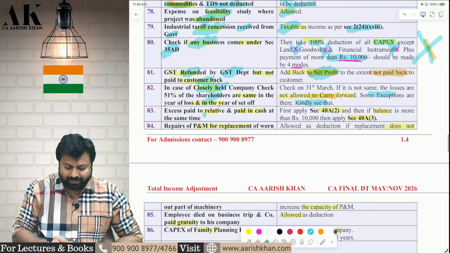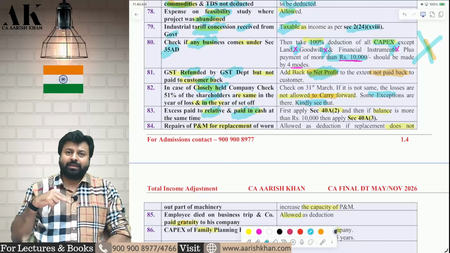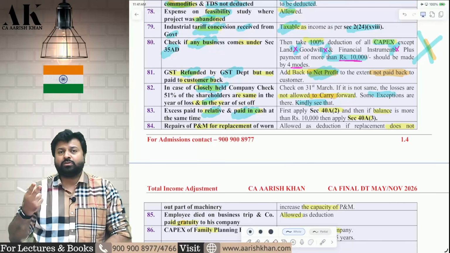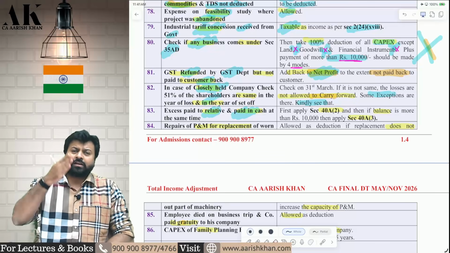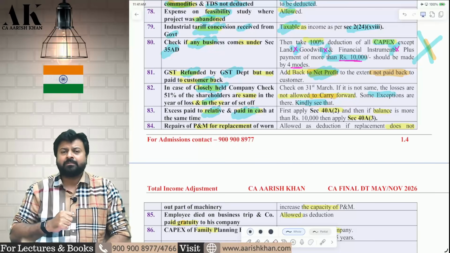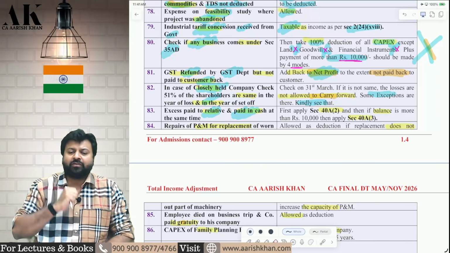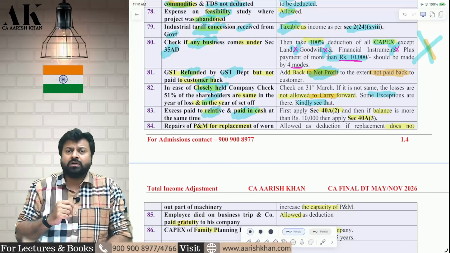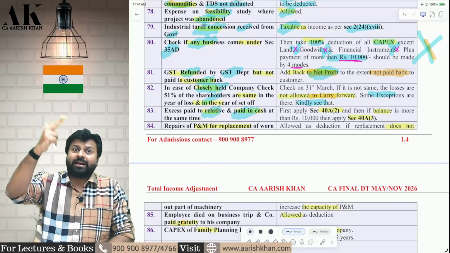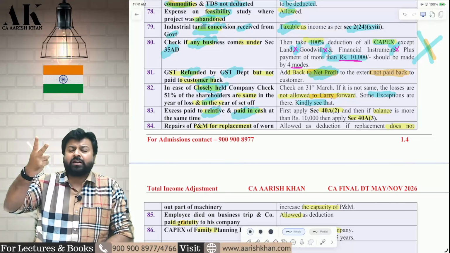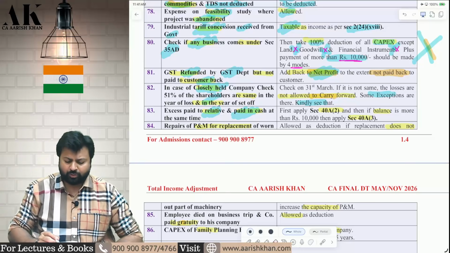Next one. You are making some excess payment to a relative and it is paid in cash. So you are making 2 mistakes. You are making a mistake under 40A(2) also. You are making a mistake under 40A(3) also. Both the mistakes are done by you. Therefore, what should I do? Disallow both. First 40A(2), then 40A(3). For example, you are making 1 lakh rupees payment to your related party in cash, but the market value is only 40,000. So first disallowed under 40A(2). Market value is 40,000. You are making 1 lakh cash. 60,000 will be disallowed under 40A(2). Then remaining 40,000 will be disallowed under 40A(3). I hope it is clear to all of you.